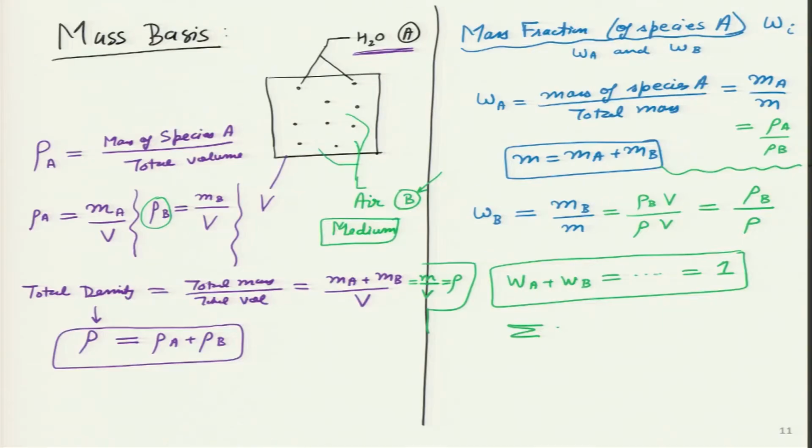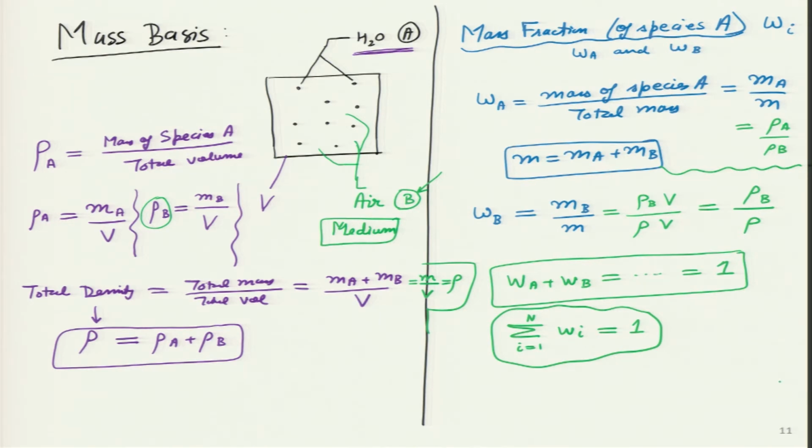So, in general, the sum of the mass fractions of all those gases, if there are n gases inside this room, can be expressed as the sum of W_i from i equals 1 to n, and that sum will turn out to be 1.